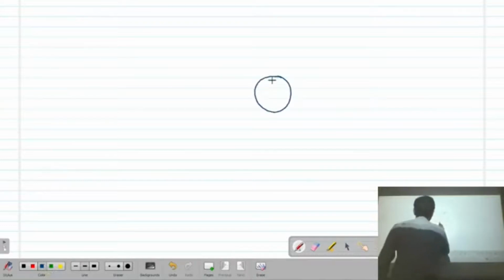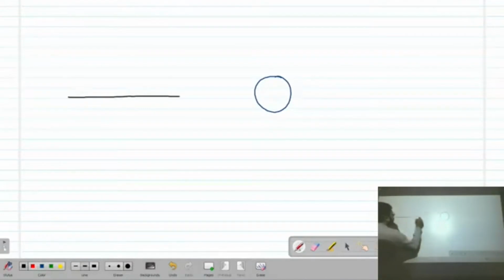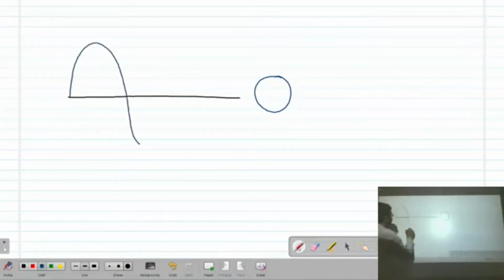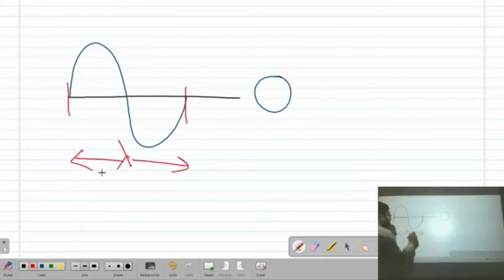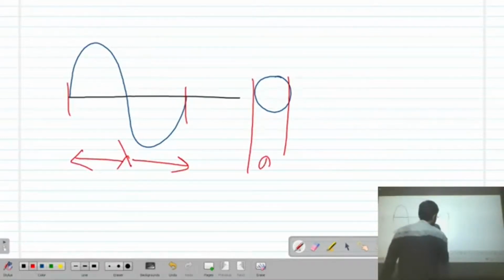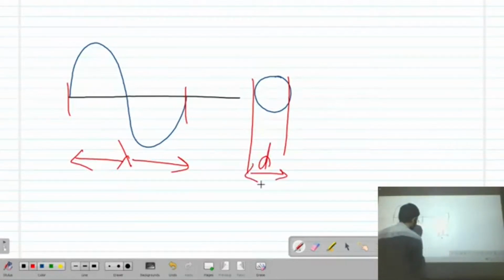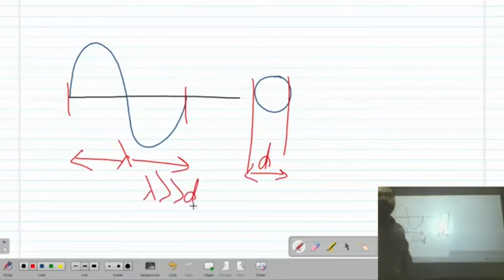You will have such a kind of particle and a wave is going to come. This is the electric field, and this is the wavelength lambda, and d is the size of the particle. Lambda is greater than d.